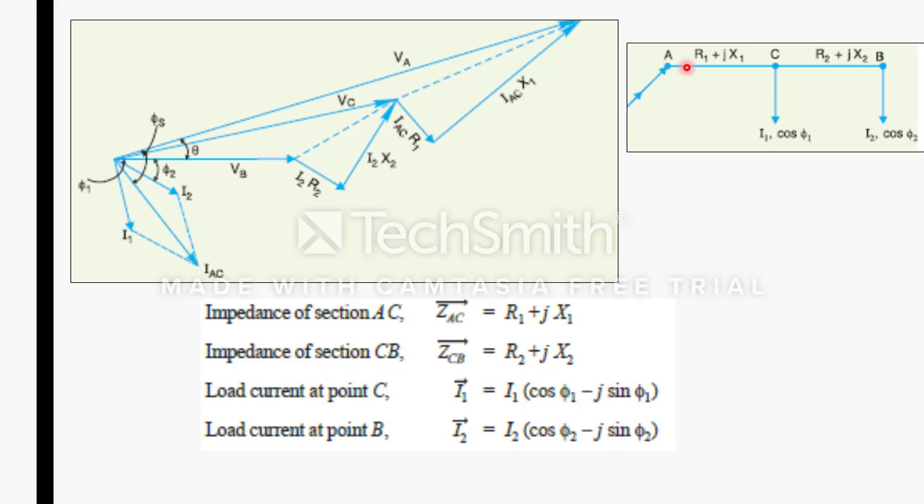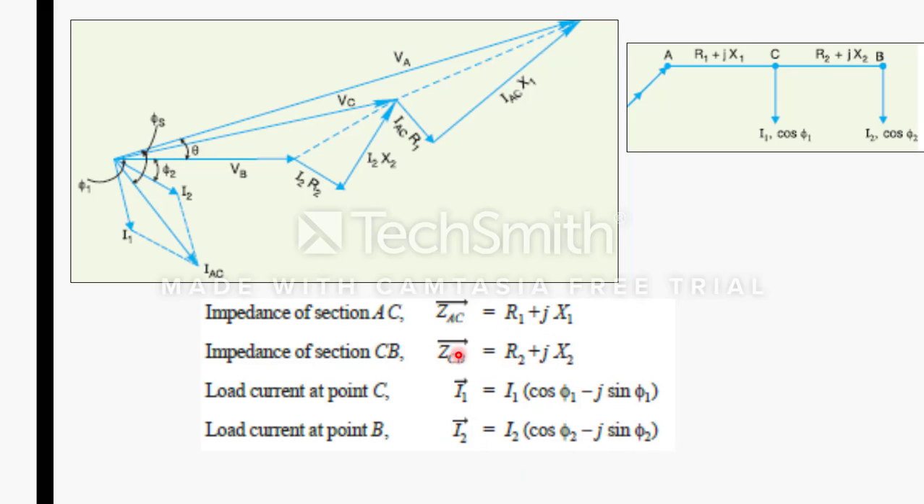Now if I want to get VA, VA is VC plus this drop, right? That is IAC. So VA will be the sum of VC plus IAC current into R1. This you draw parallel to IAC. This vector IAC R1, at an angle of 90 degrees, draw IAC X1. Then the resultant will give you VA. So VC plus IAC into Z1 will give you VA.